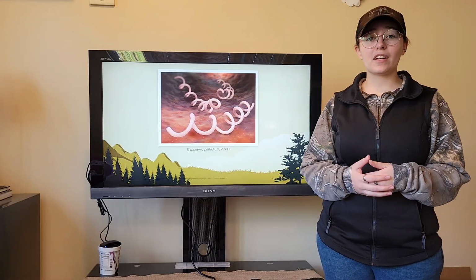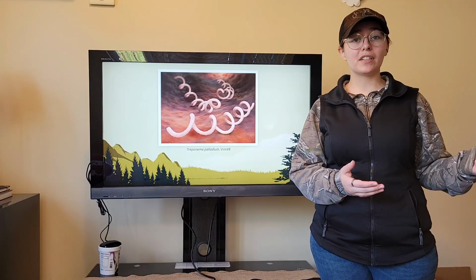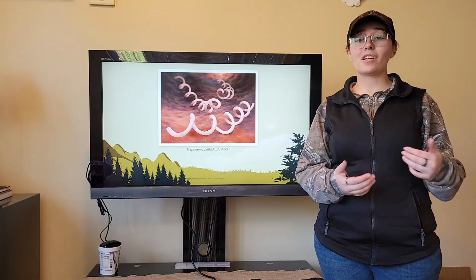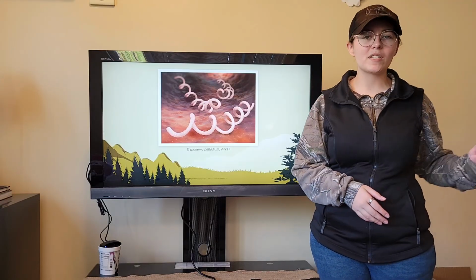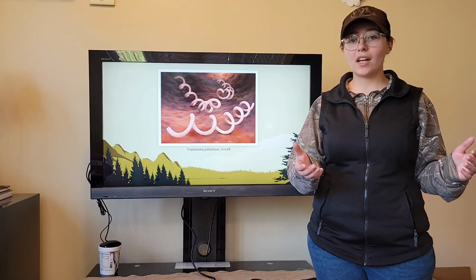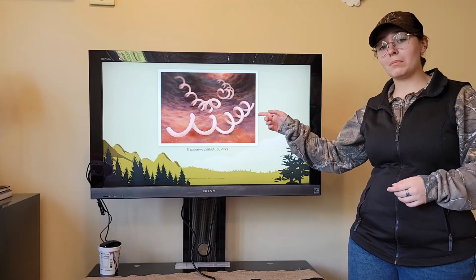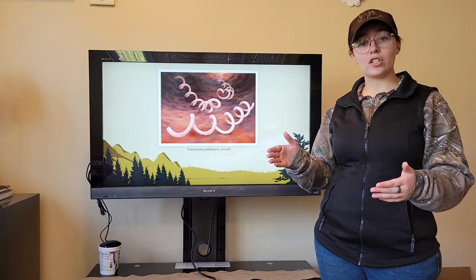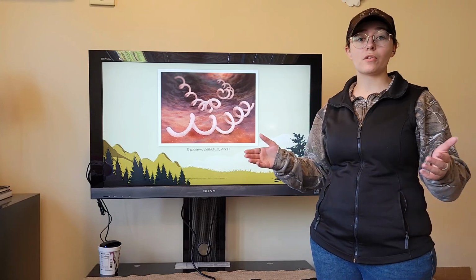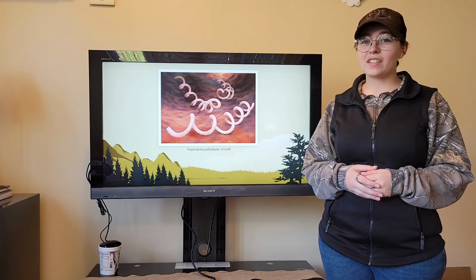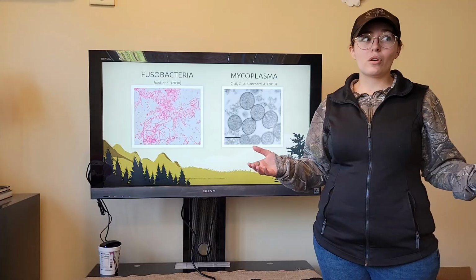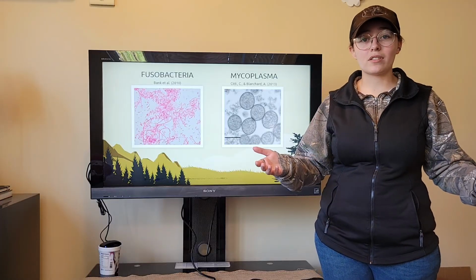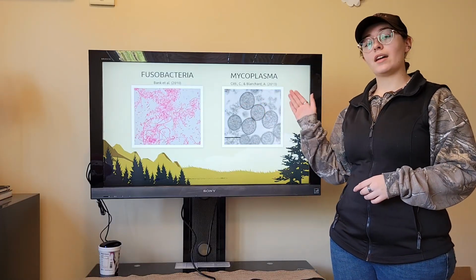Well, scientists have identified multiple bacteria that they believe could be contributing, as there are several bacteria that are almost always present in infected hooves, but not in healthy ones. One example is the treponeme bacteria, which coined the name TAHD, or treponeme-associated hoof disease, for elk. But there are other bacteria as well that are almost always in infected hooves and not healthy ones. Two examples are fusobacteria and mycoplasma.